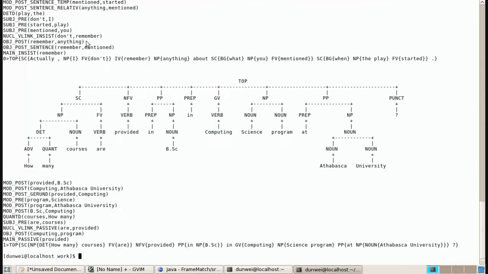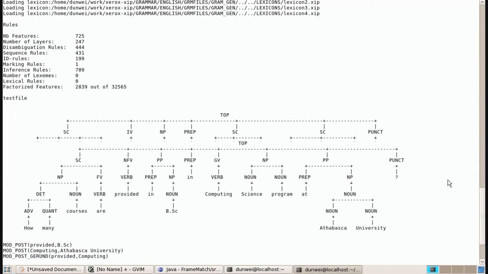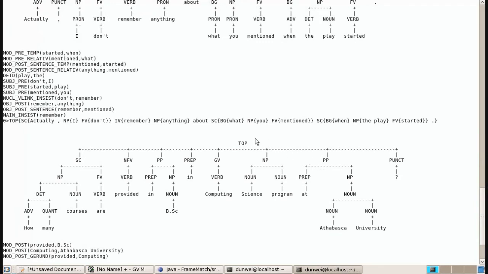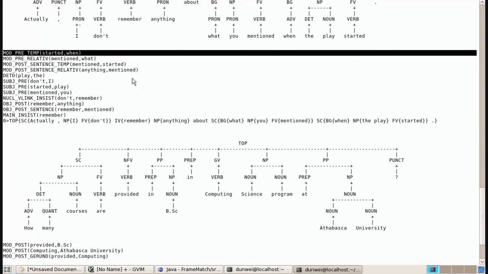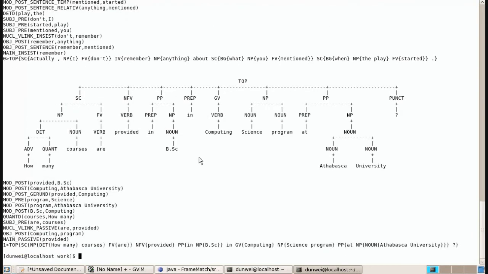We also plan to use Xerox's parser. This is pretty interesting. I can show it here for the same questions. This is the running result by the parser from Xerox, XIP, and we can see the structure of the parsing results. All this structure is over here, and there is also pretty much information to show the relationships between all these words. Those information can certainly be used by our system, and also by, for example, semantic role labeling or semantic parsing later, as I'm going to show.